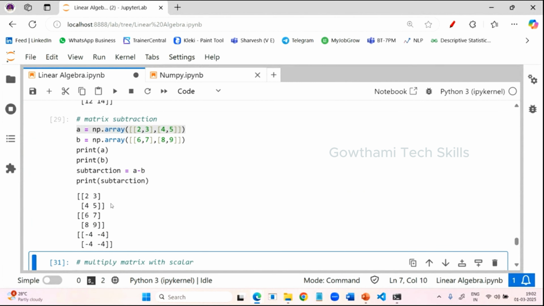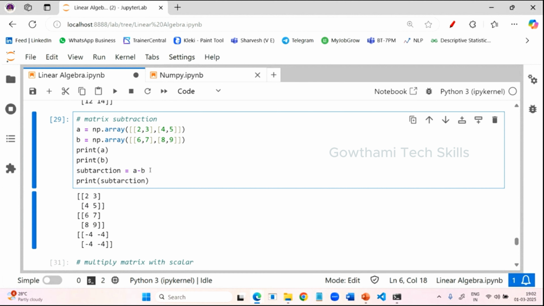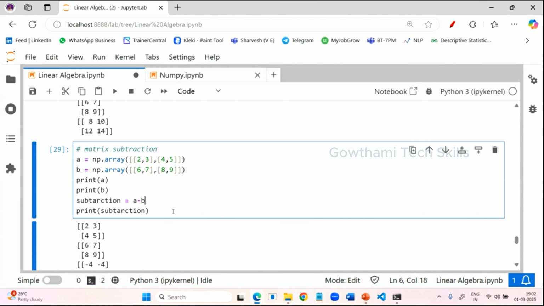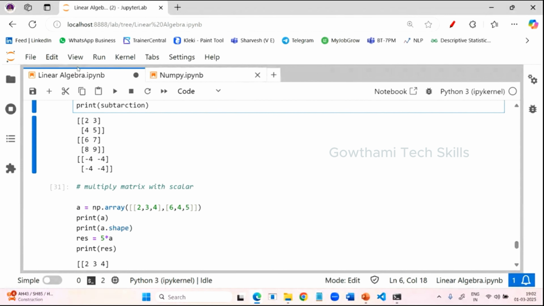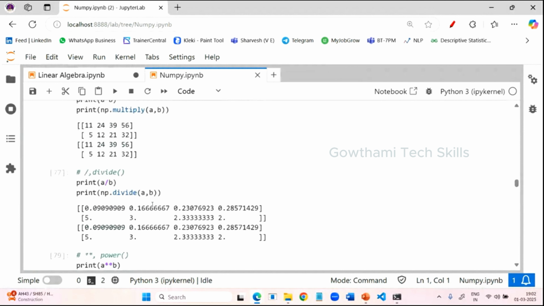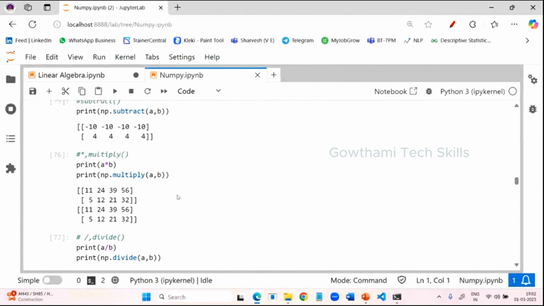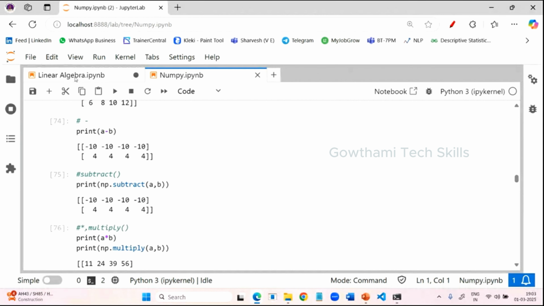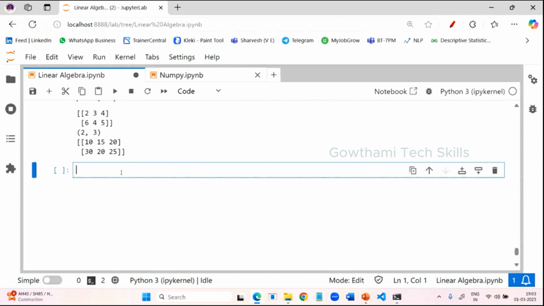Instead of using these symbols, we have already learned some functions like the add function, subtract function, and multiply function in the NumPy library. You can make use of those functions also for performing multiplication, subtraction, and addition. You can make use of these for these operations. Just try that.